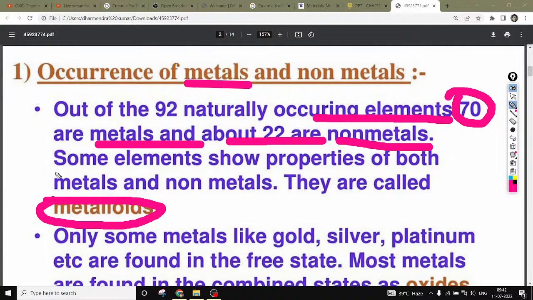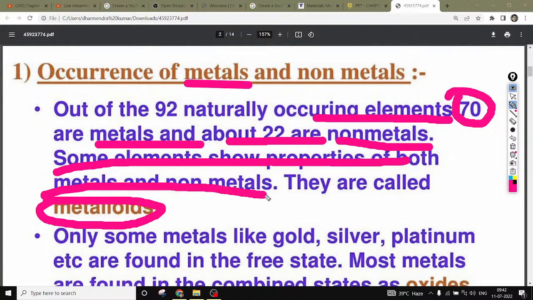So here, some elements have properties of both metals and non-metals, which means there are some elements which show some properties of both non-metals and metals. So they are called metalloids.